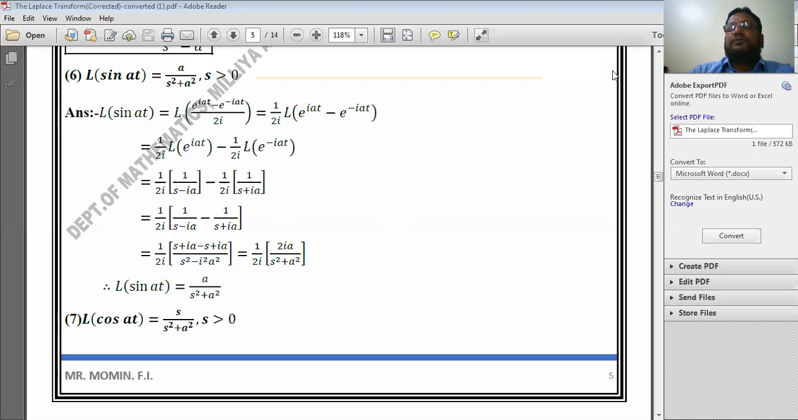Similarly, I will try to find the Laplace transform of cos of at.